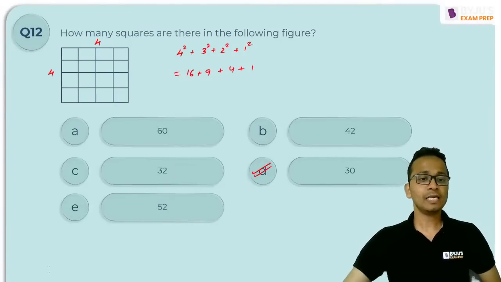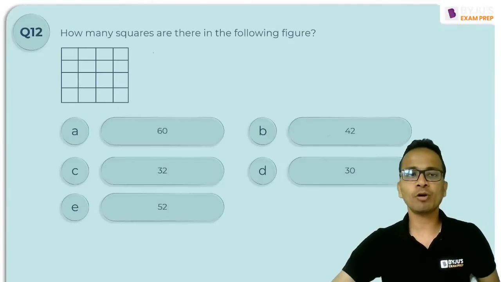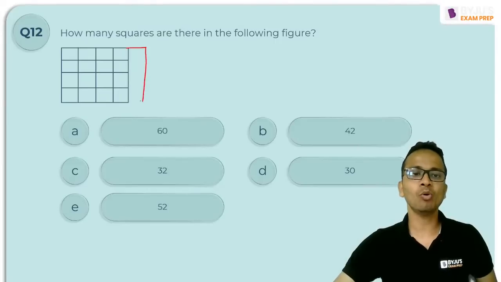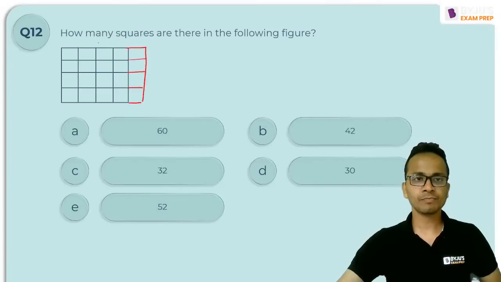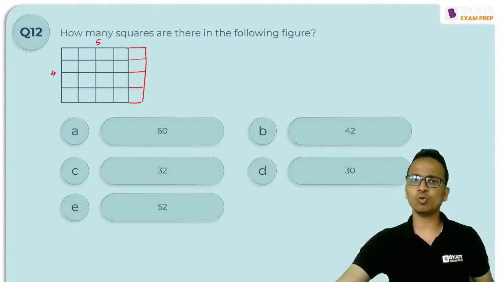Now, what if in this type of question you have a non-uniform grid of unit squares? Let's say I add one more column like this. Now we have a 5 cross 4 grid of unit squares. Horizontally you have 5 and vertically you have 4.